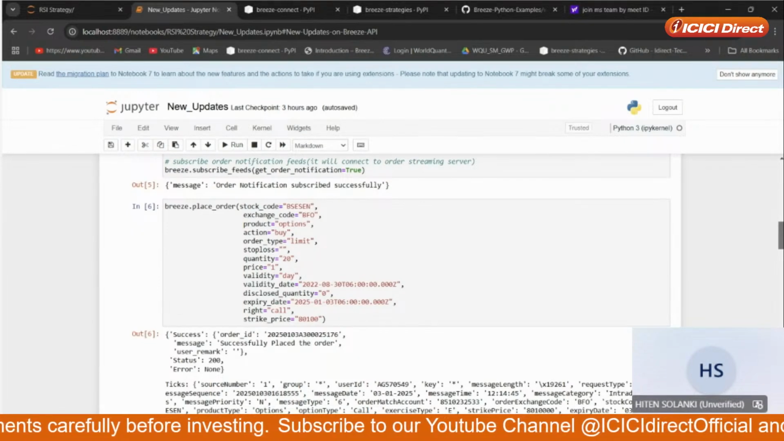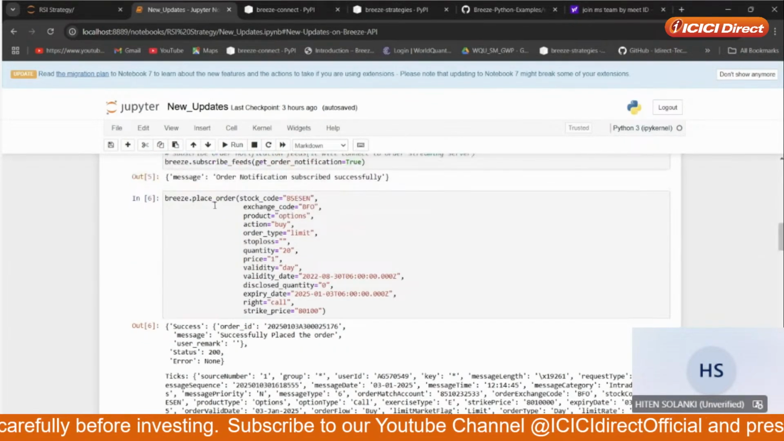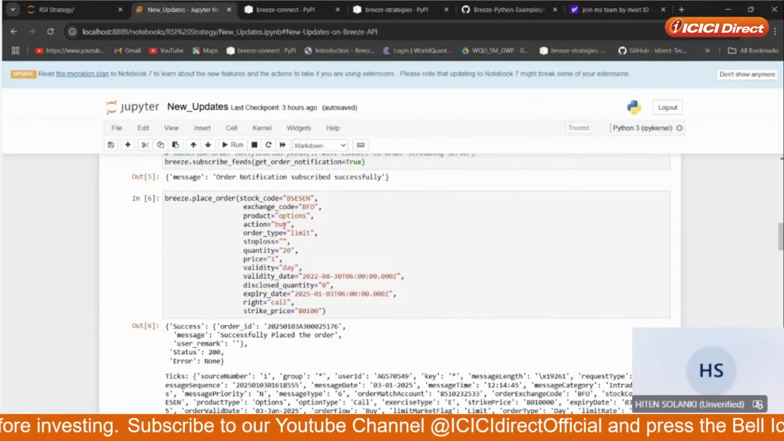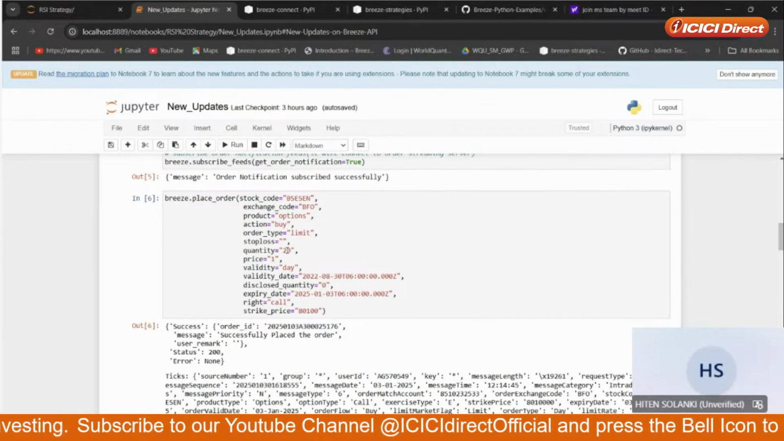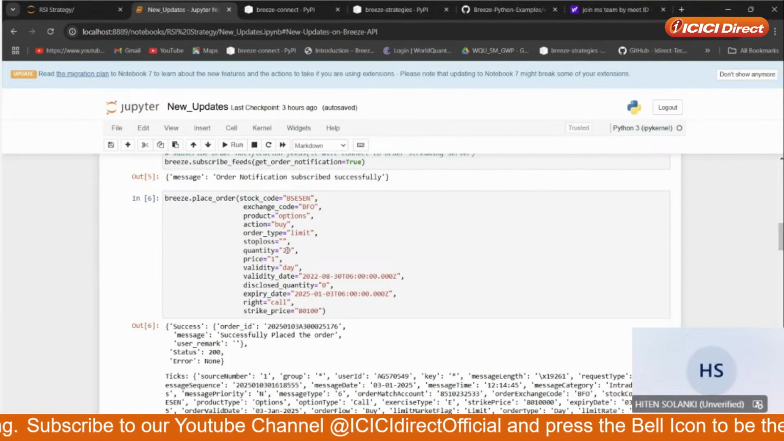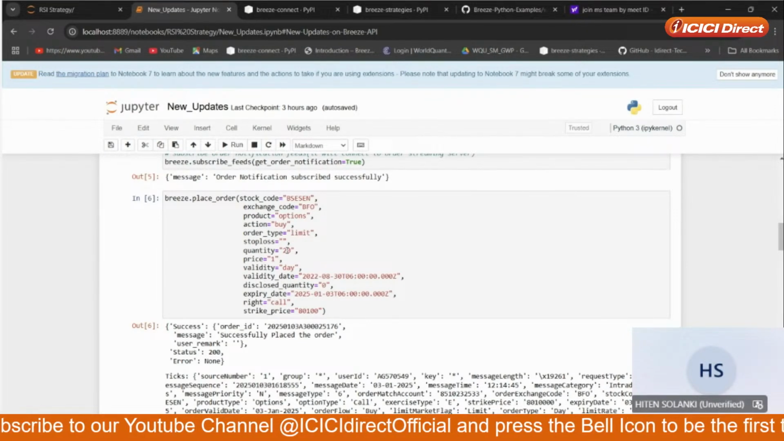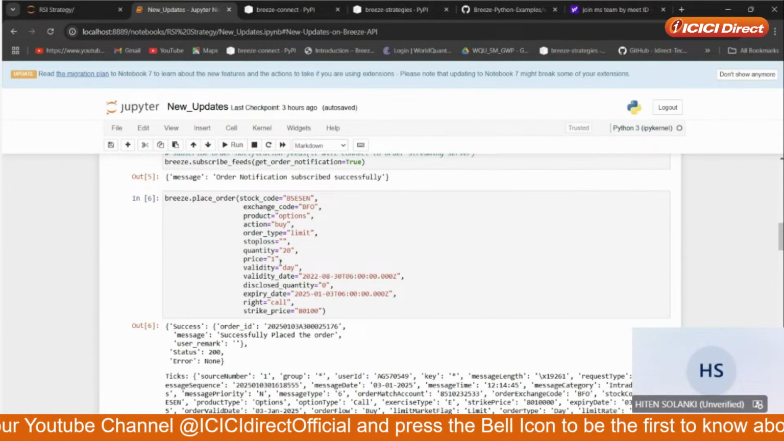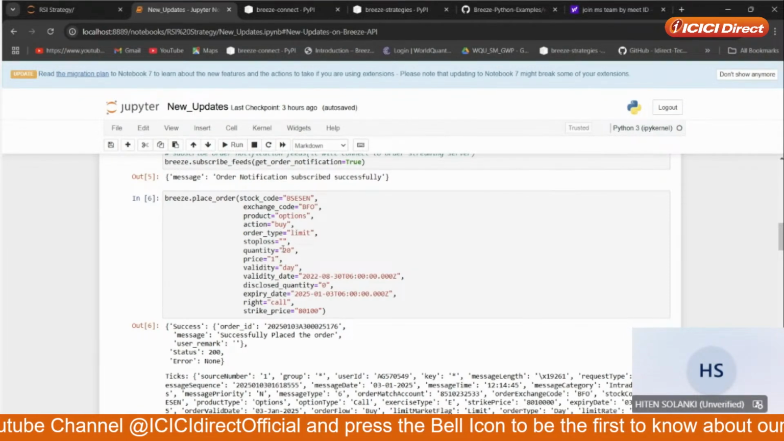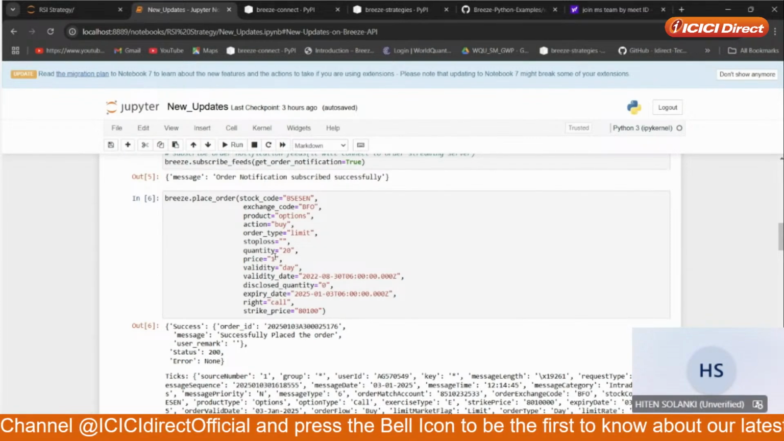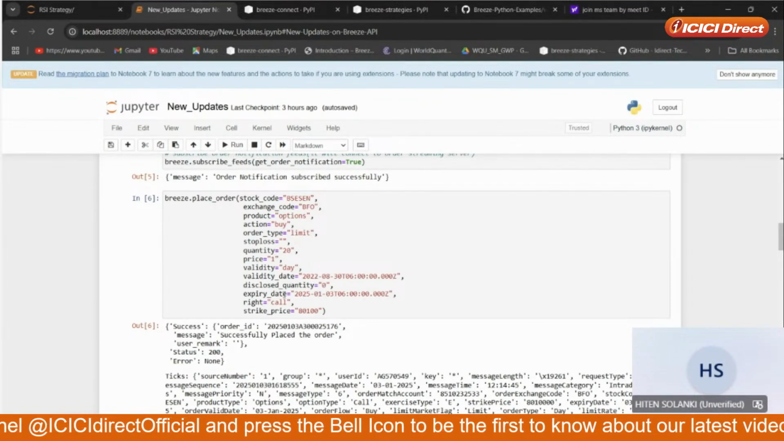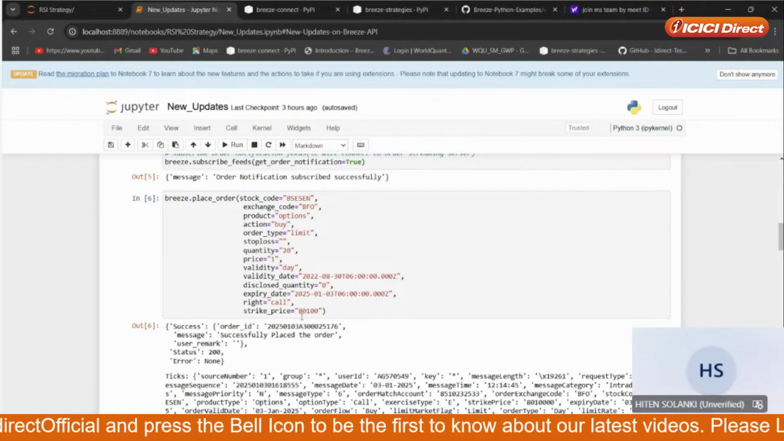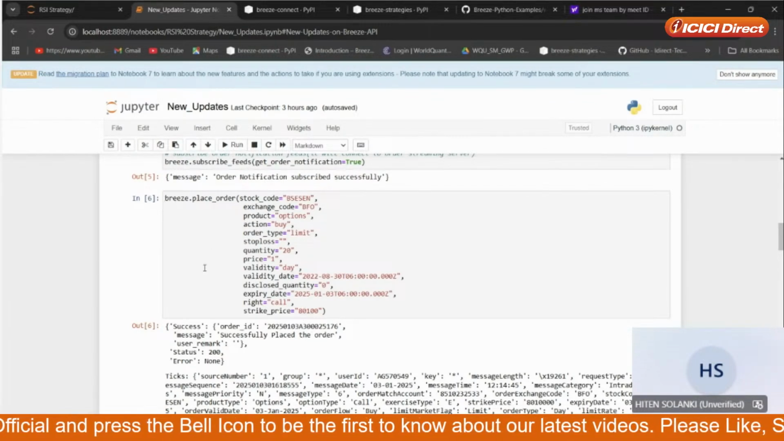So here what I have done is I have placed a BSE Sensex order. BSE Sensex, BFO options, action buy, order type limit, then how many quantities you want to place. Here I have done 20. You can do 20, 40, 60. The lot size is 20, obviously you know that. Then this is only a pending order, but if you want it to get executed, you can write market also as order type. But here we have given the price as one. Then the expiry date, for which expiry you want to place and trade, then which contract you want to place and trade. So you need to pass all these parameters here.